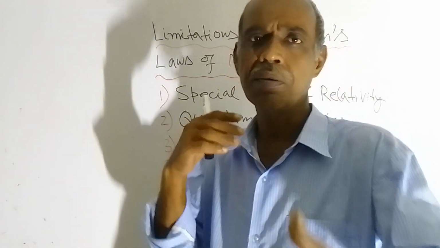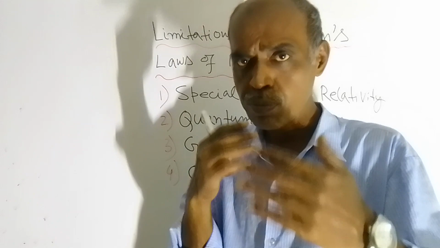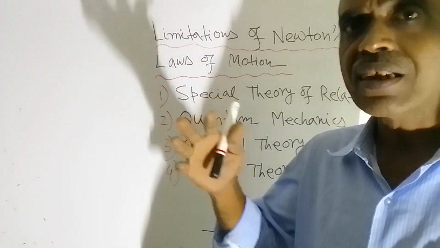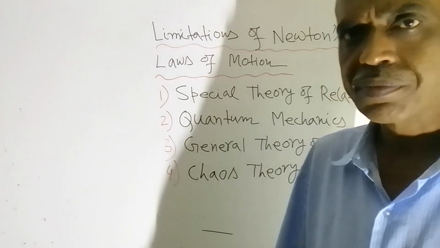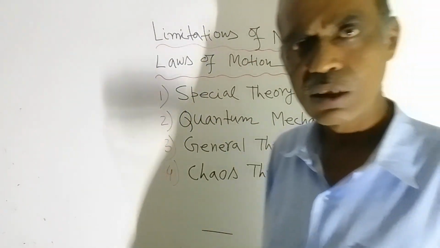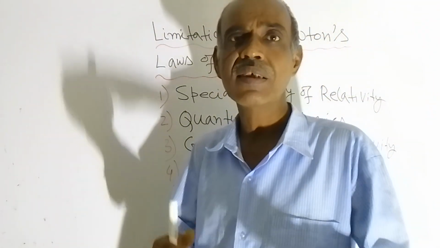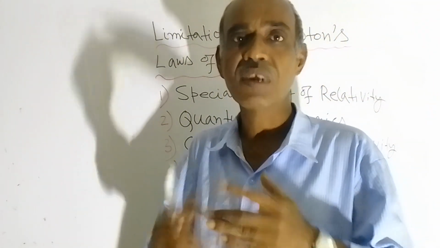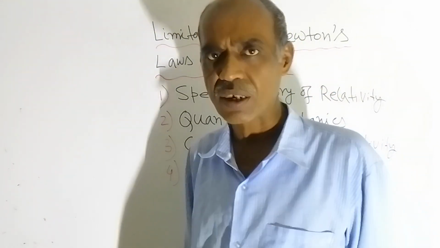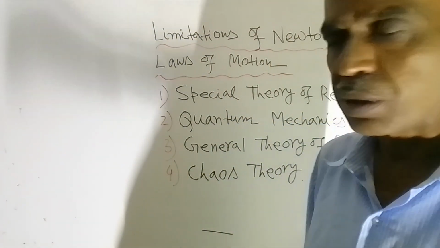Means computational value and the experimental values, you will see that they are matching. But if you apply Newton's laws of motion in those cases, then you will get mismatching of the results. Calculation and experiment won't match at all for subatomic particles.